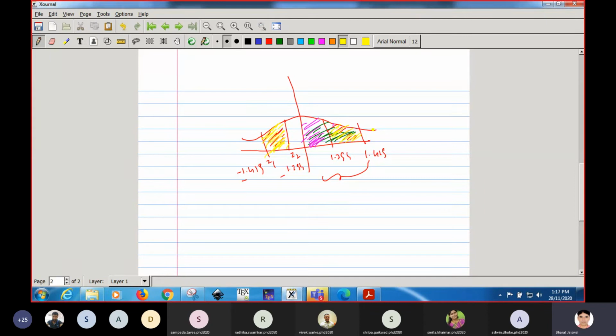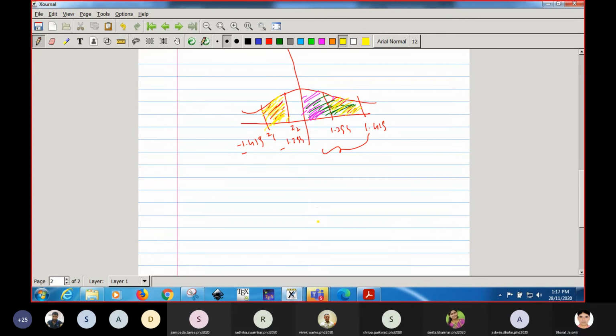Yes, sir. Sir, explain once. Okay, let me explain one thing. Suppose this is a normal curve. We have been given two values.